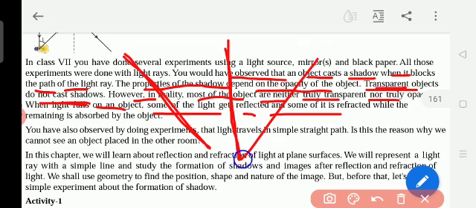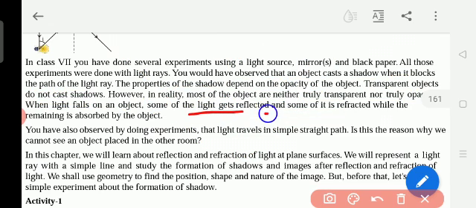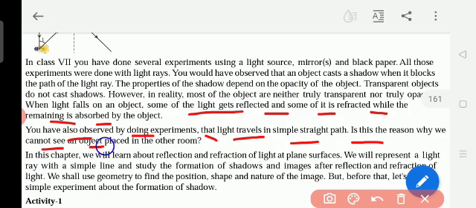With whatever angle light is falling, with that much angle only light will be reflected. That is why the angle of this ray is equal to the angle of this ray. Some of the light gets reflected and some of it is refracted, while the remaining is absorbed by the object. You have also observed by doing experiments that light travels in a simple straight path.